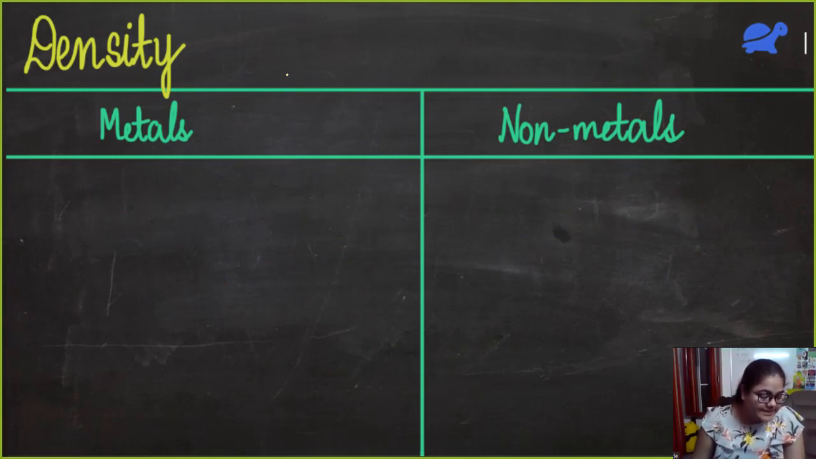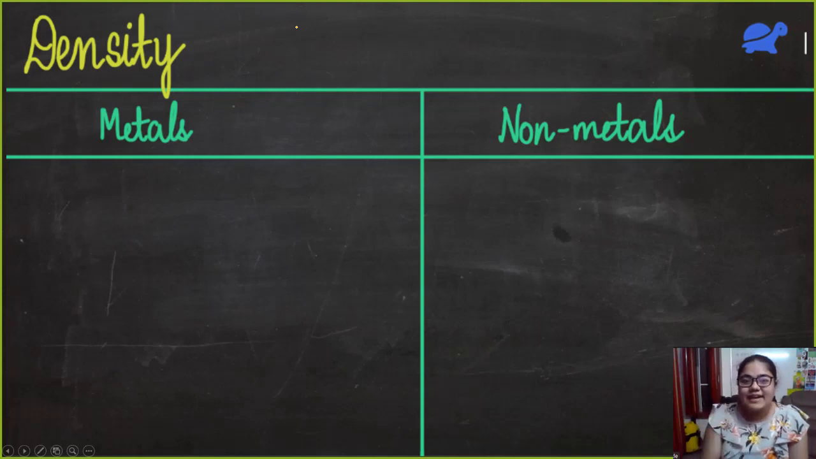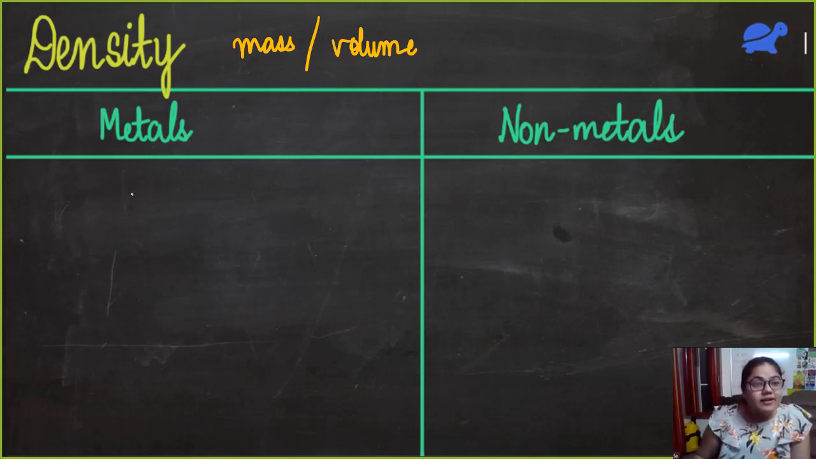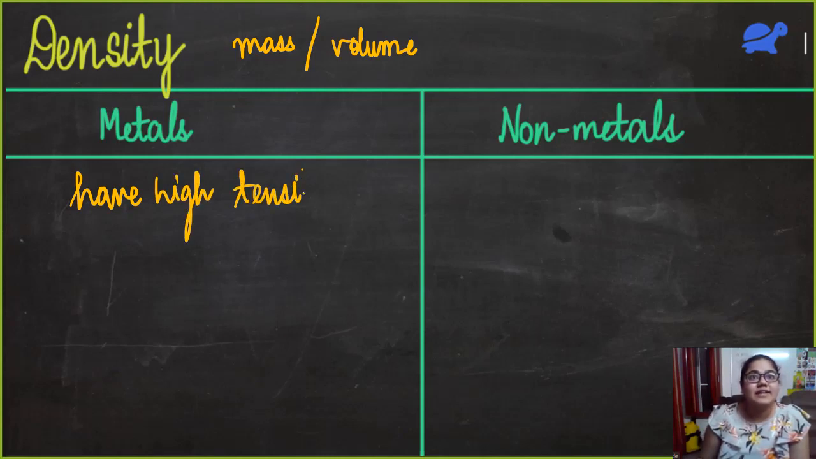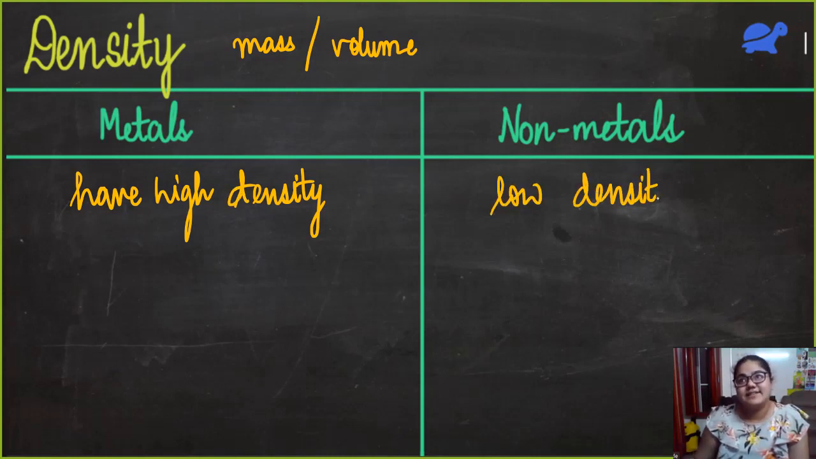Now let's talk about density. Metals are usually very dense, right? If you take an iron rod, don't you think it's very, very dense? What is density first of all? Mass per unit volume. Metals have high density, but non-metals have low densities.